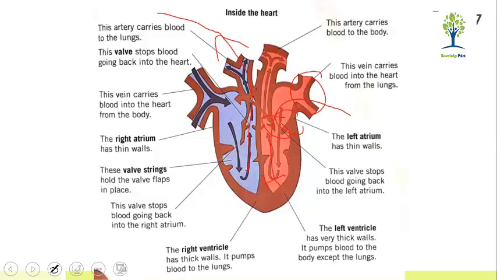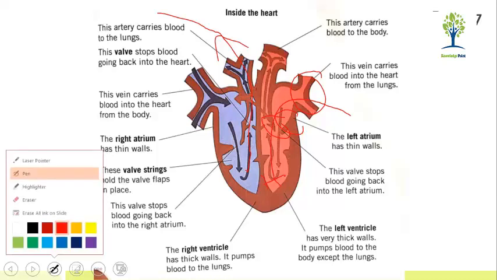Sir, can you remove the marks for a second? Yes.